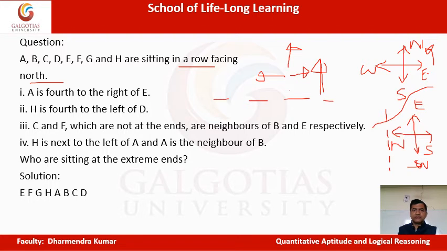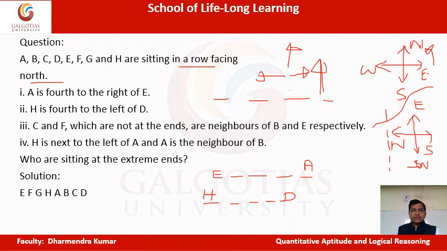Let us solve it. First statement says A is fourth to the right of E. So I'll put E here, and first, second, third, and fourth. A is fourth to the right of E. H is fourth to the left of D. I cannot link with this, so I'll put the second one somewhere here. H is fourth to the left of this, so let's put it here. We'll see later on. First left, second left, third left, and fourth left. So H is fourth to the left of D. So you get it in this particular way.